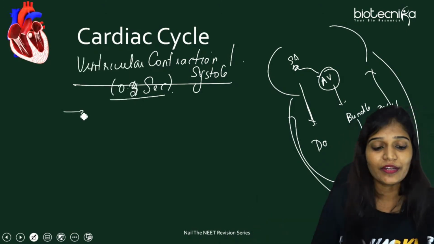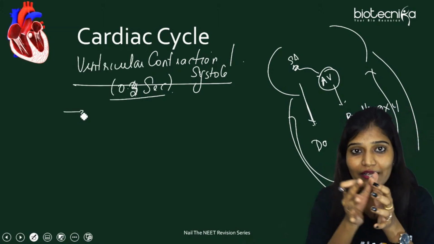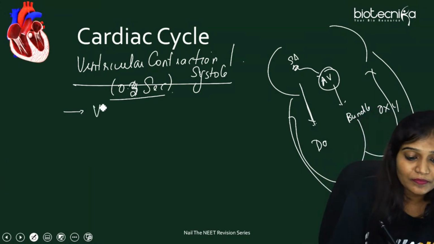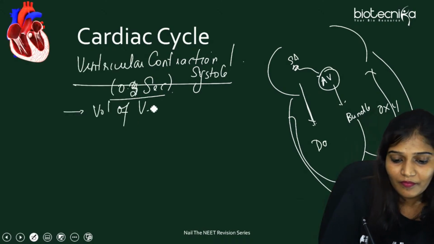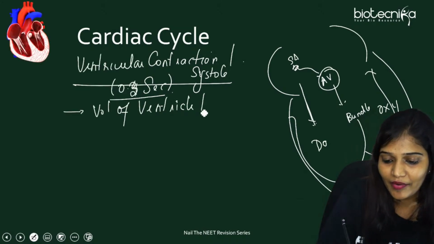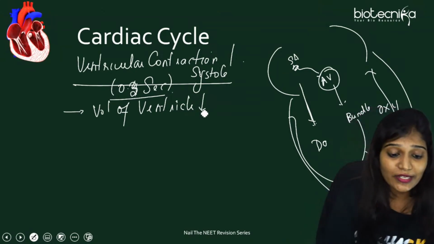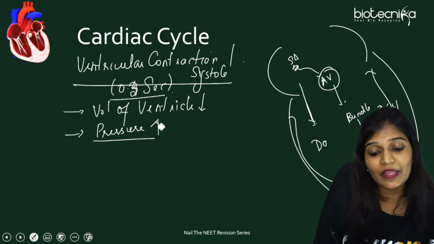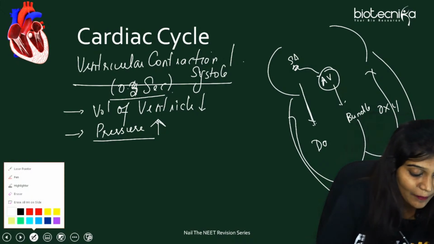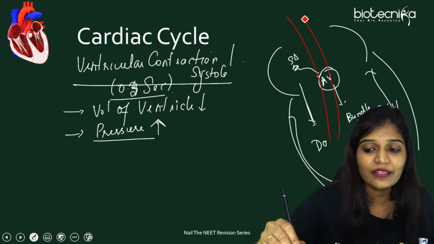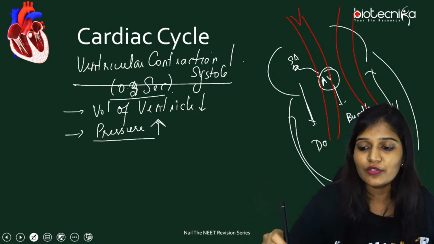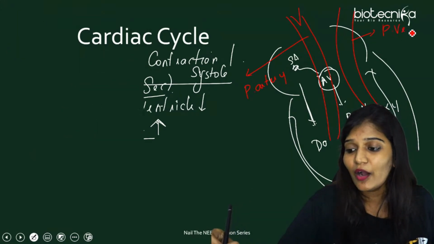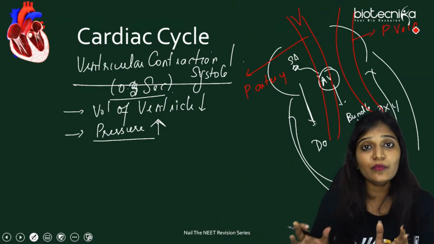Now the ventricles have to contract. Listen carefully. When the ventricles contract, the right ventricle also, the left ventricle also, the volume of the ventricle becomes small. So the volume of the ventricle decreases when they are contracting. When the volume decreases, the pressure increases. So during that time, the pressure exerted by the blood increases. There are pulmonary arteries which go above and the aorta which goes here. Since the contraction is taking place, the blood will try to go up.